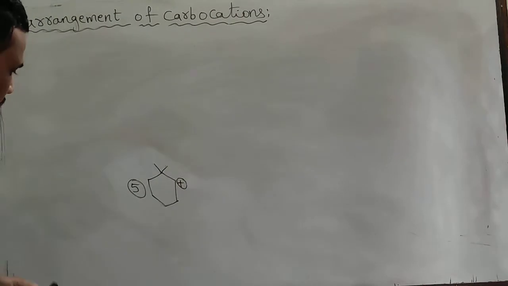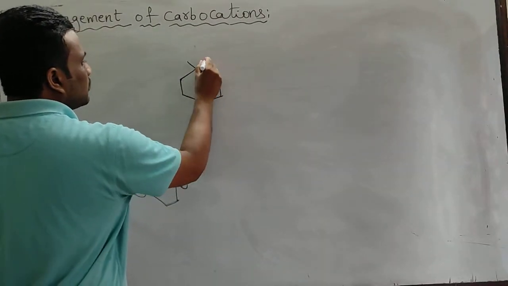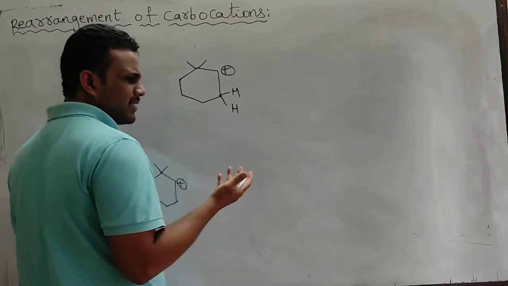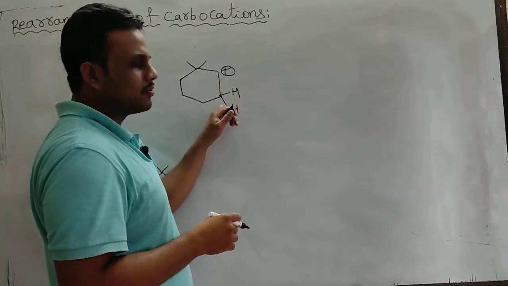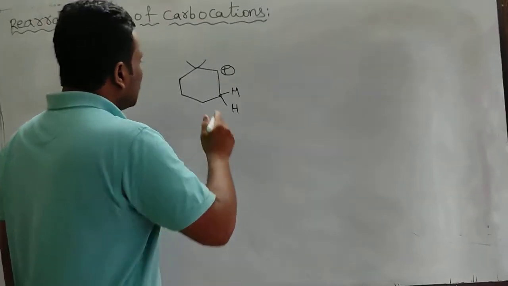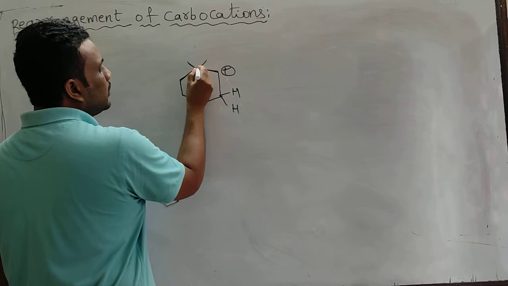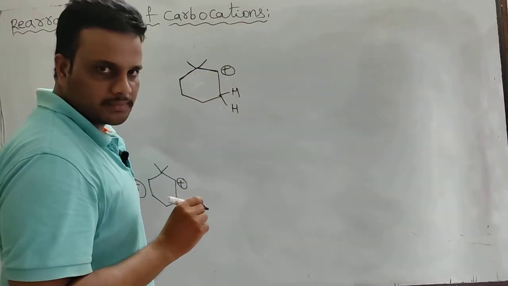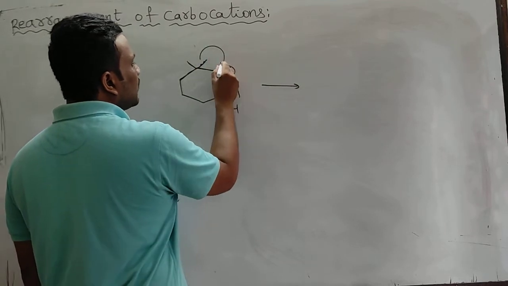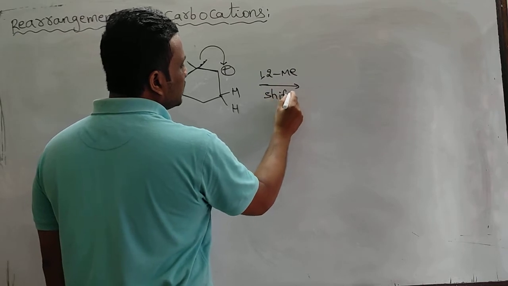Let's talk about structure number 5. This one. Sorry, here 2 hydrogens are there. Generally, we don't want to shift the positive charge to this side because secondary becomes secondary, because alkyl groups are present here. So here is there any hydrogen? No. This carbon, you see, 1, 2, 3, 4 bonds are already present. There is no hydrogen here. So it is compulsory to shift an alkyl group. 1,2 methyl shift. There is no other option.